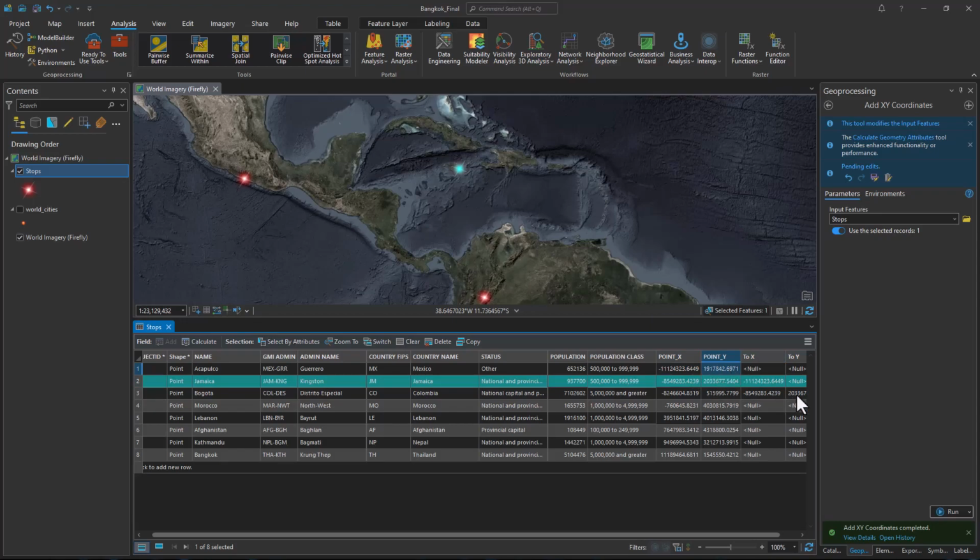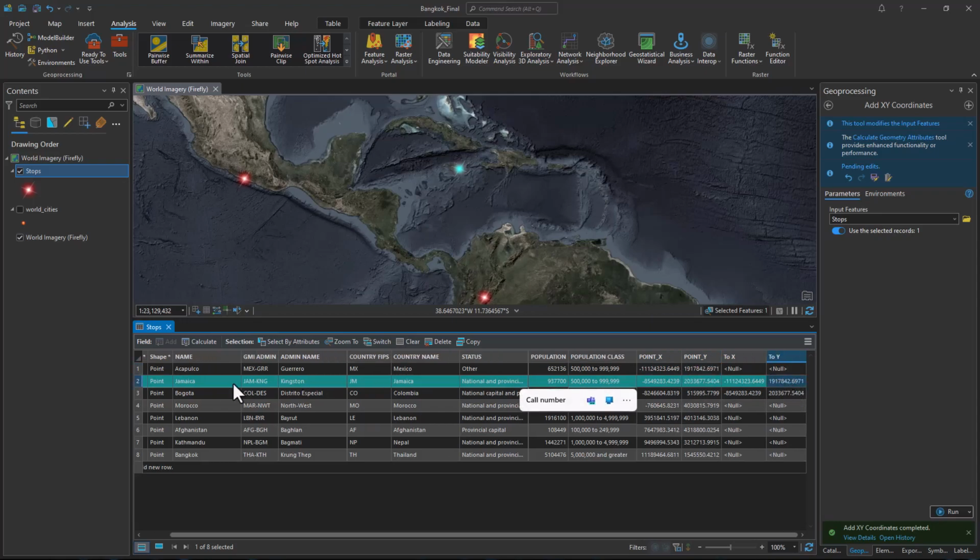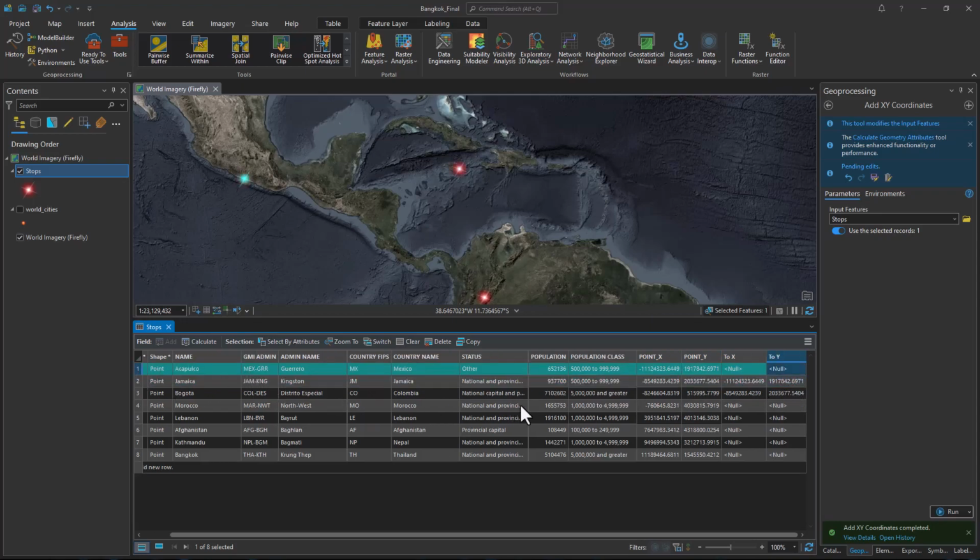So let's do our cut and paste. And the same thing here in Acapulco. So we're going to head off to Morocco. And we'll continue to do our cut and pastes until we have them all filled in.